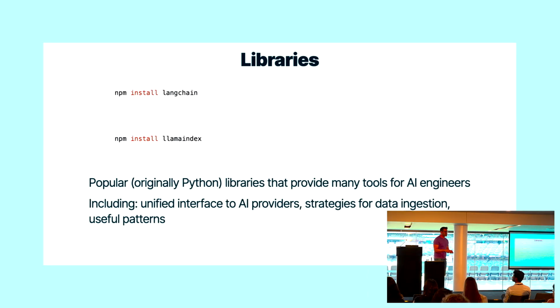LangChain and LlamaIndex are initially Python libraries, but have been written for JavaScript as well. And they have similar kinds of things: unified interfaces to the models, strategies for different versions of data ingestion, and useful patterns. It's actually really interesting to go read the documentation of these things and see what other people have built with it, and it gives you ideas of how to go and work with it in the future.